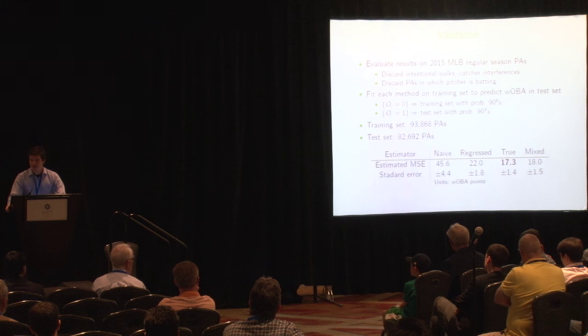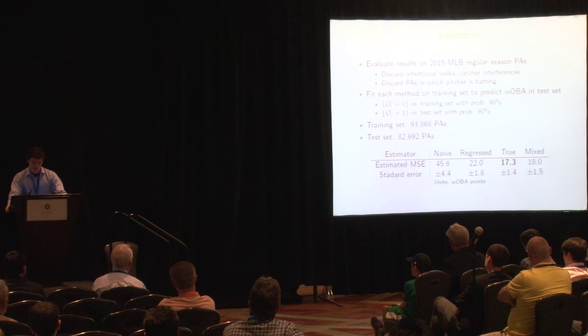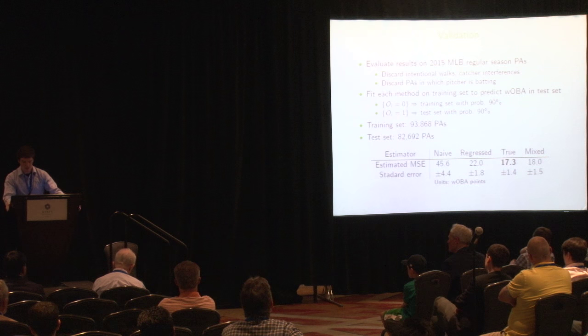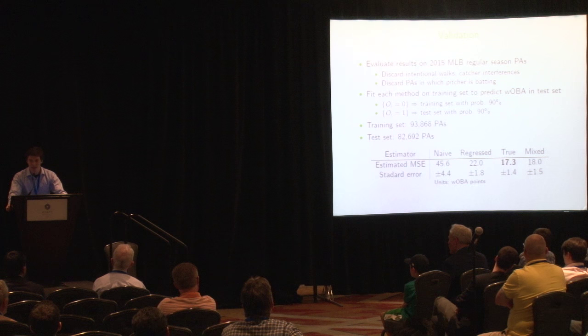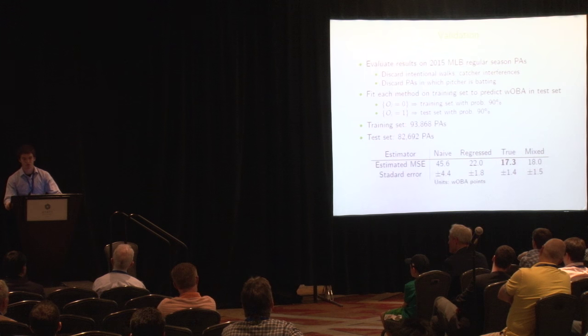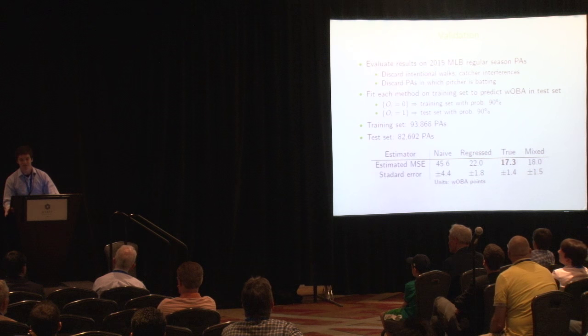And when you look down at the table in the bottom, what you see is that the error is least using the true wOBA estimator, but not statistically significantly different from the mixed model. And both of these outperform the regression to the mean based estimator by a statistically significant amount, and of course, outperform the naive estimator.